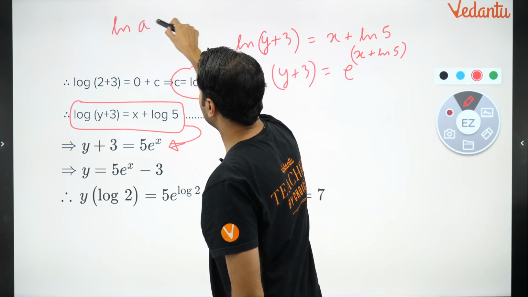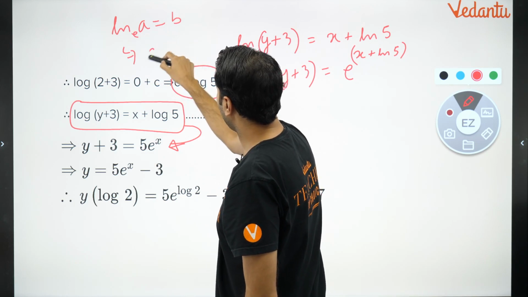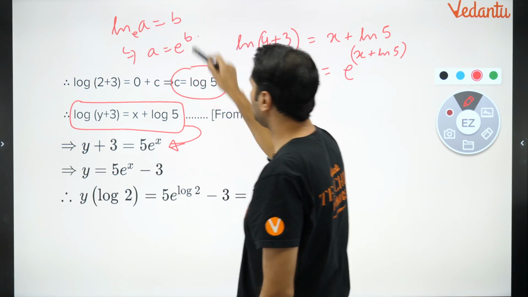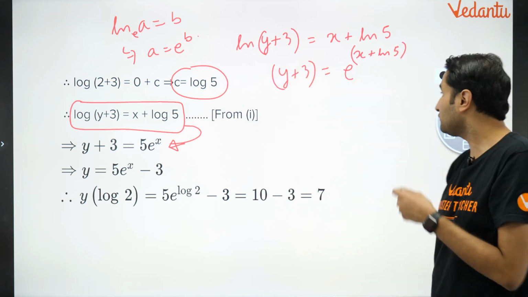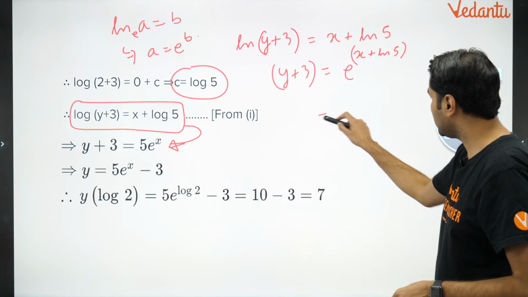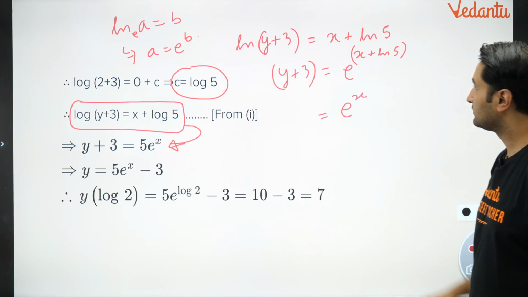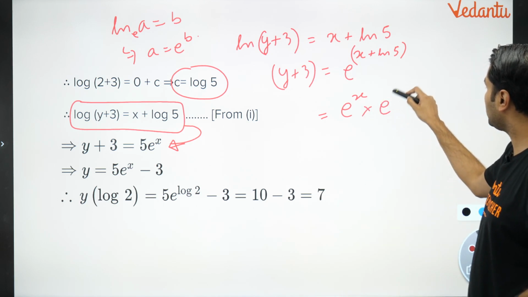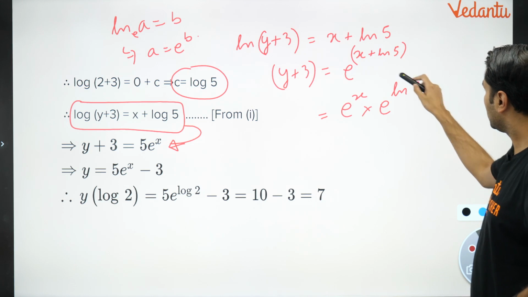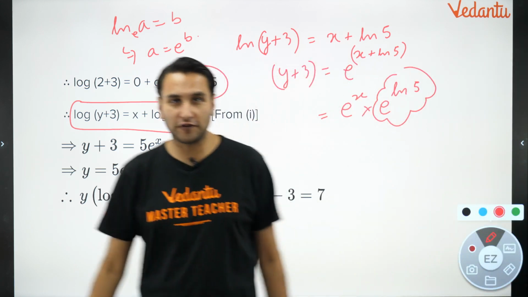क्या किया? ये किया मैंने. ln a is equal to b. It implies e raised to power a is equal to e raised to power b, right? All of you know the same thing here. So y plus 3 is e raised to power x plus ln 5. I can further write this as e raised to power x multiplied by e raised to power ln 5. What is this बच्चों? What is this? E raised to power ln 5.